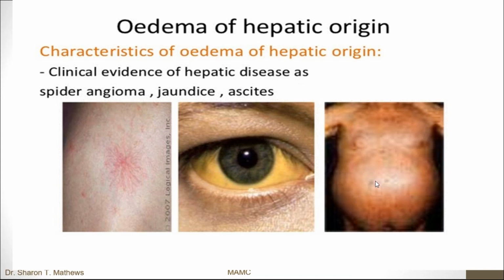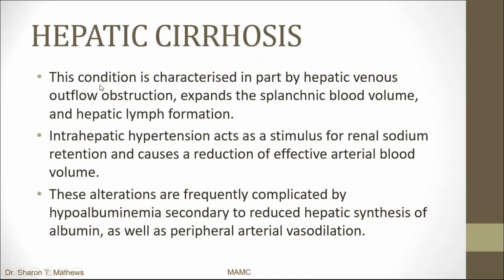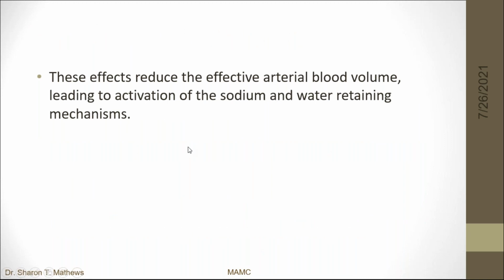In edema of hepatic origin, there can be evidence of spider angiomata, there is icterus, there can be ascites. Now in hepatic cirrhosis, the mechanism is, the condition is characterized in part by hepatic venous outflow obstruction, which expands the splanchnic blood volume and hepatic lymph formation. Intrahepatic hypertension acts as a stimulus for renal sodium retention and causes a reduction in the effective arterial blood volume. These alterations are frequently complicated by hypoalbuminemia secondary to the reduced hepatic synthesis of albumin, as well as peripheral arterial vasodilation. So these effects reduce the effective arterial blood volume, leading to activation of the sodium and water retaining mechanisms.